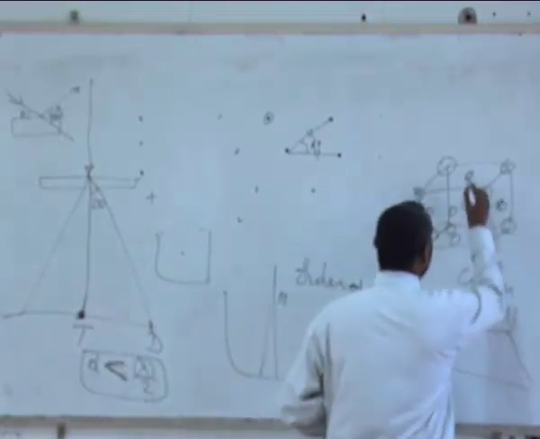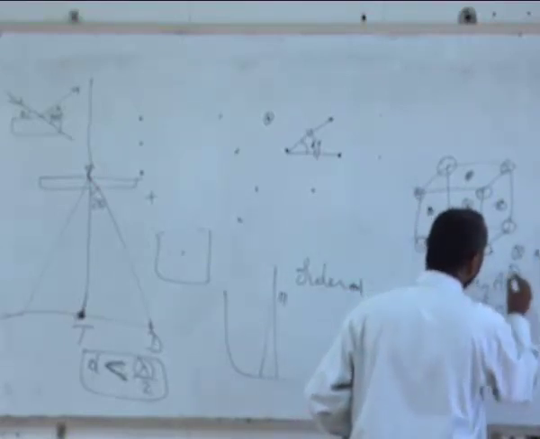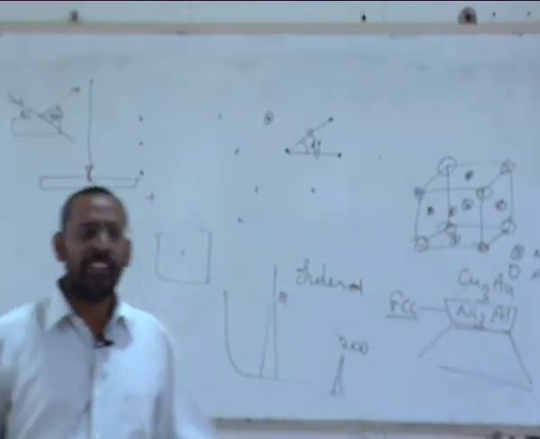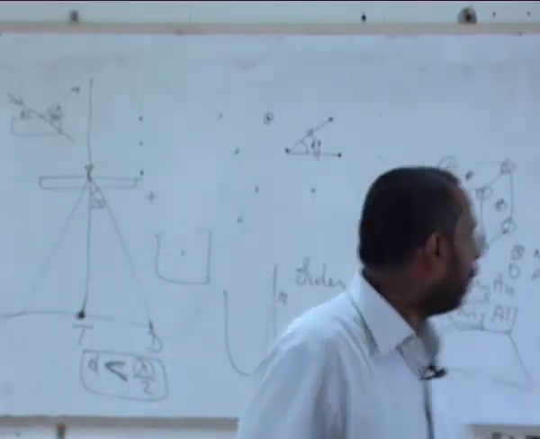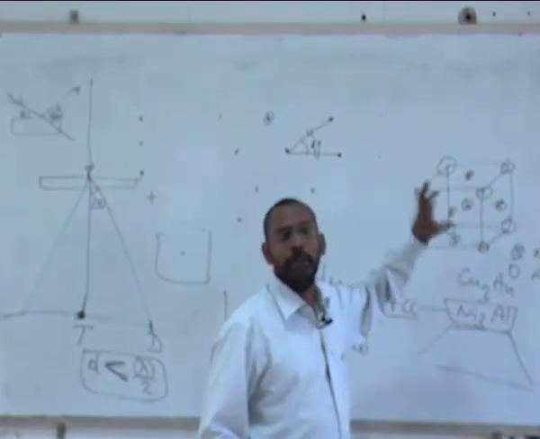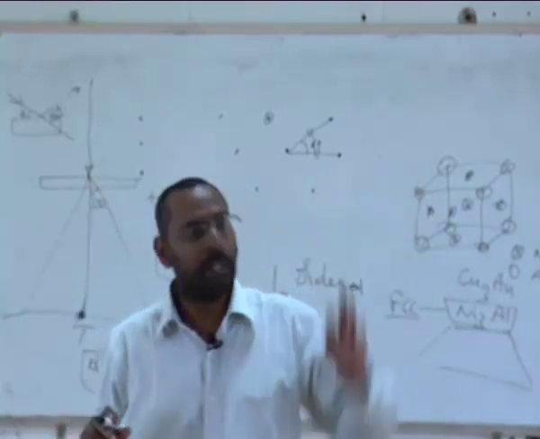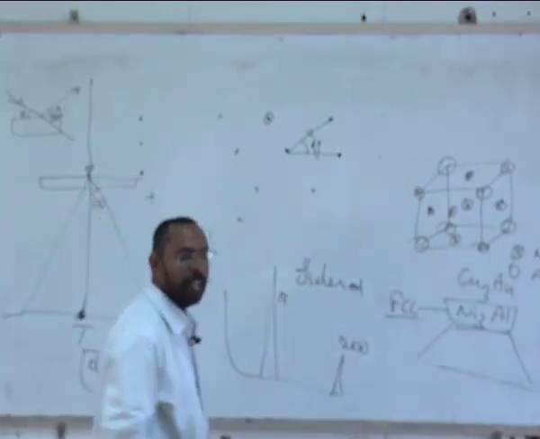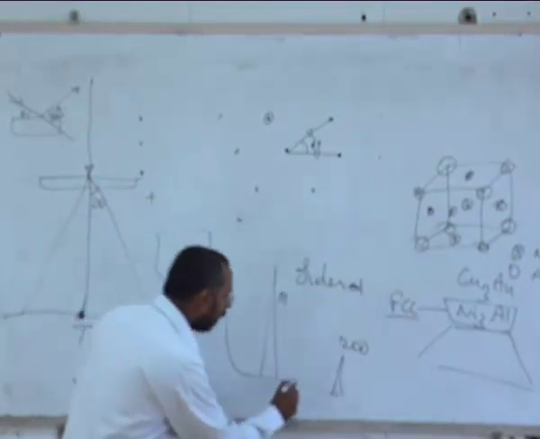these face centers get occupied by nickel, and all these corners aluminum takes. So this is exactly similar to your sodium chloride structure. In that kind of a structure, the atoms have ordered, preferred positions. They are not randomly sitting inside the unit cell, but each of these atoms has a fixed position in the unit cell. And if that is the case, in the XRD pattern you get from such a material, if you subject it to X-ray diffraction, you get additional peaks.